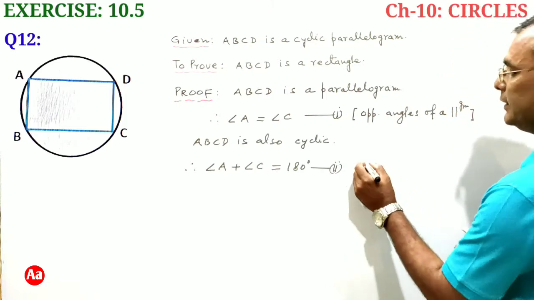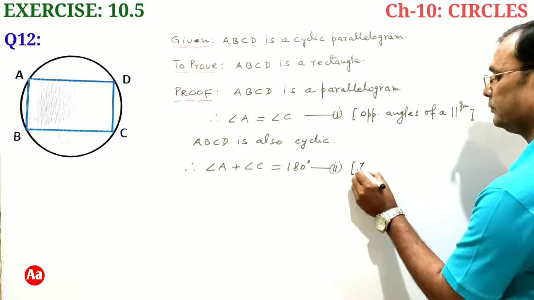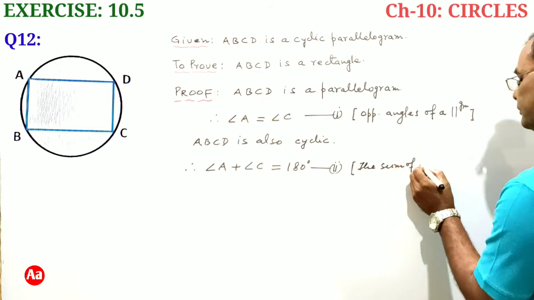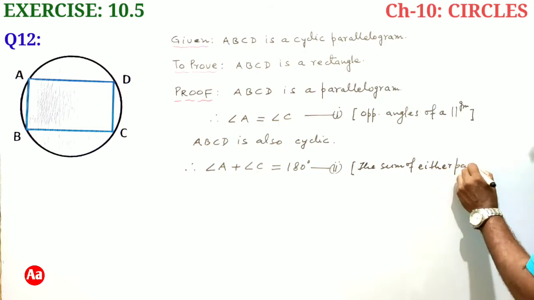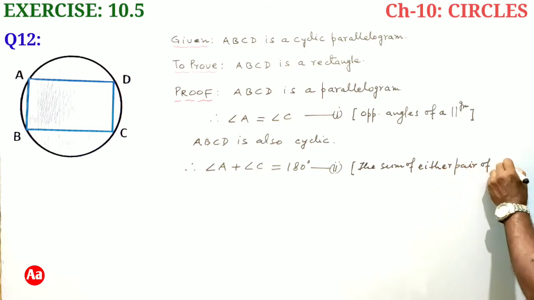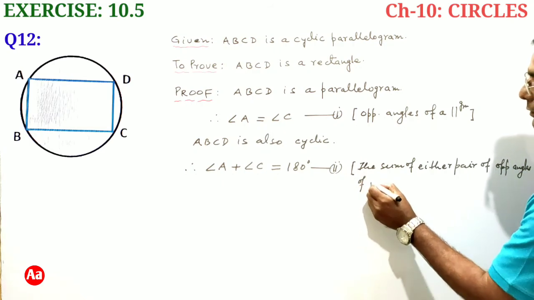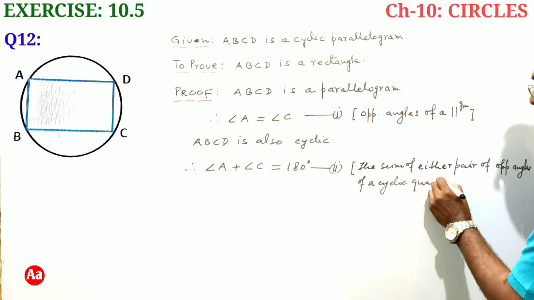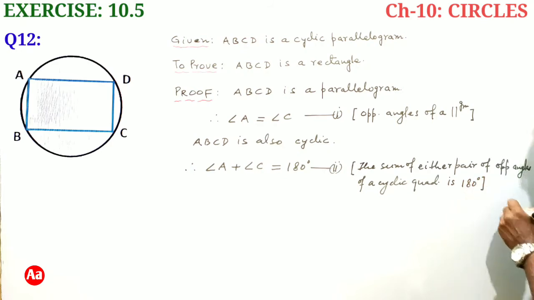So we can write the reason: because the sum of either pair of opposite angles of a cyclic quadrilateral is 180 degrees.